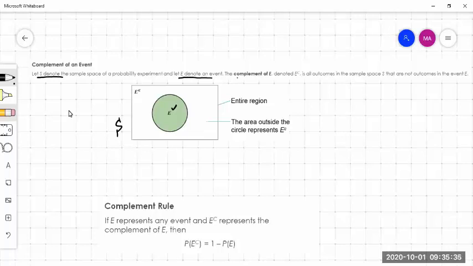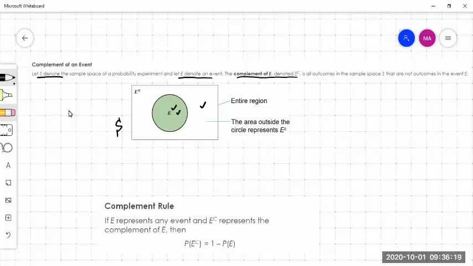Then the complement of E, denoted by E with a C on top, is all outcomes in the sample space that are not outcomes in the event E. So all of the outcomes which are not in event E belong to its complement. If this whole rectangle is the sample space, it includes both this white and green part, and the green part here is in E.